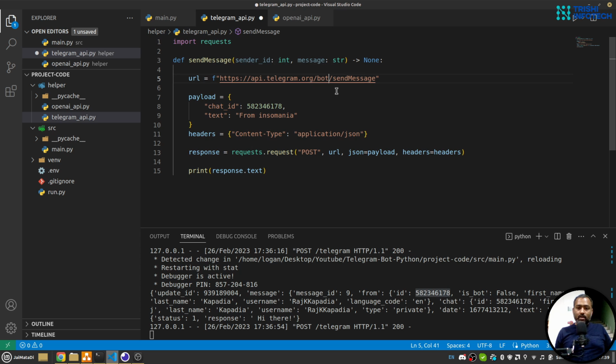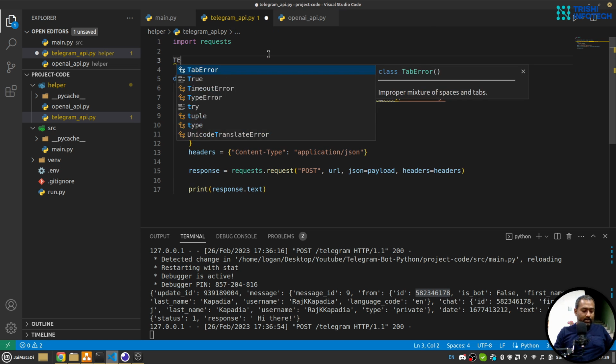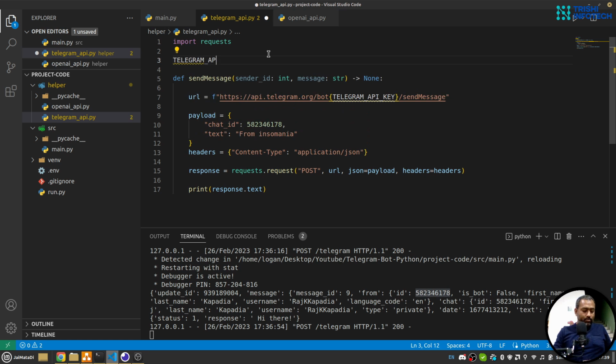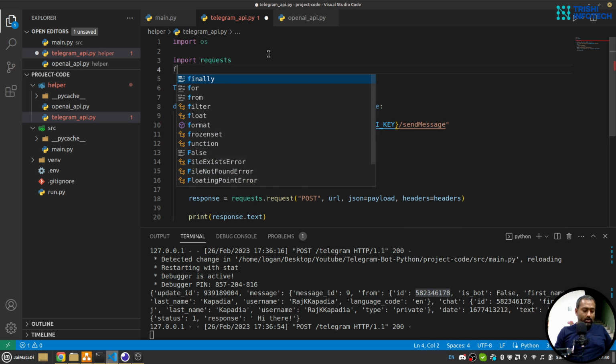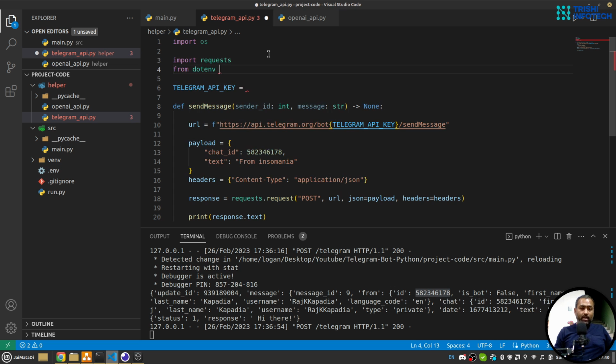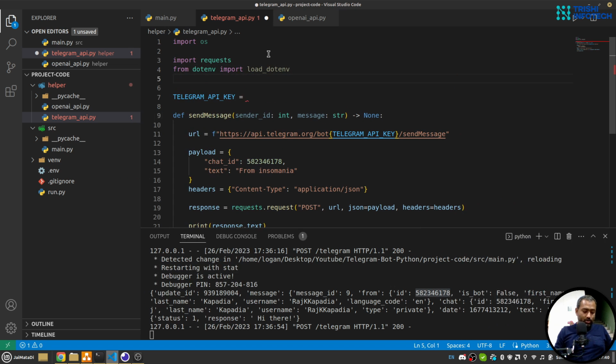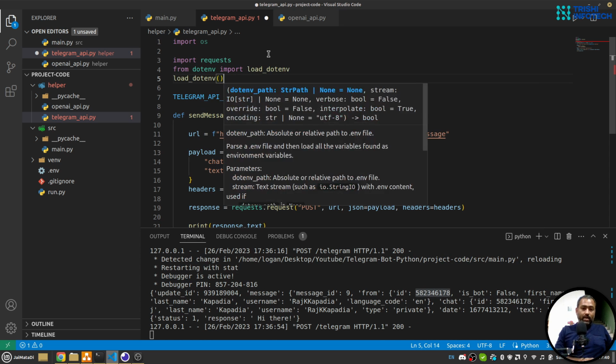For that I'll do this, and let's say Telegram API key. So let me create that Telegram API key equals to, let me import os and let me import from dotenv import load_dotenv, and load_dotenv.